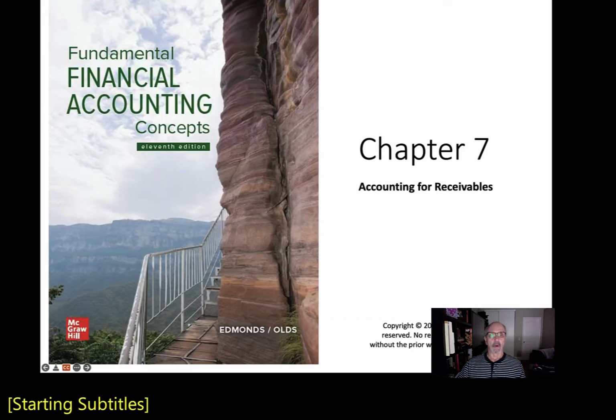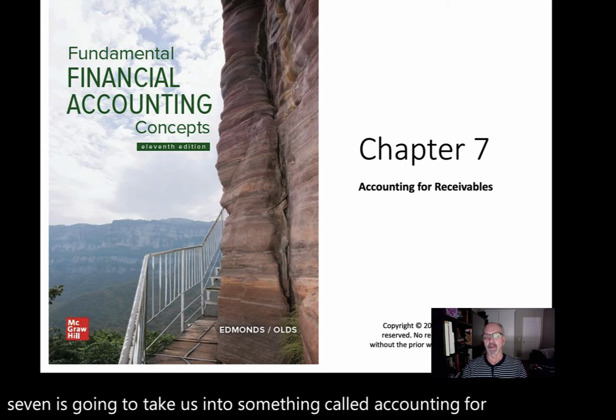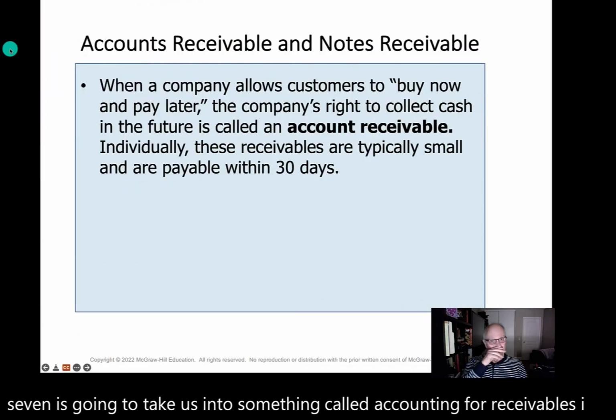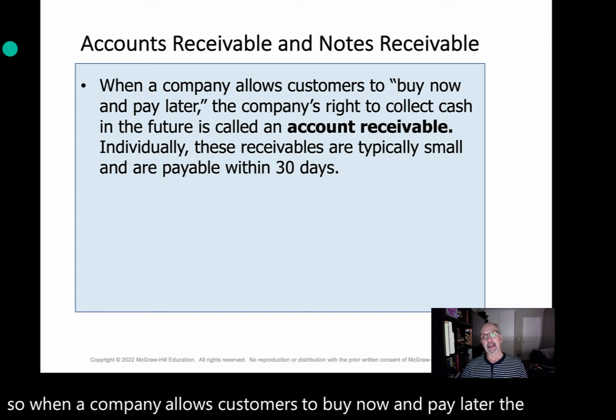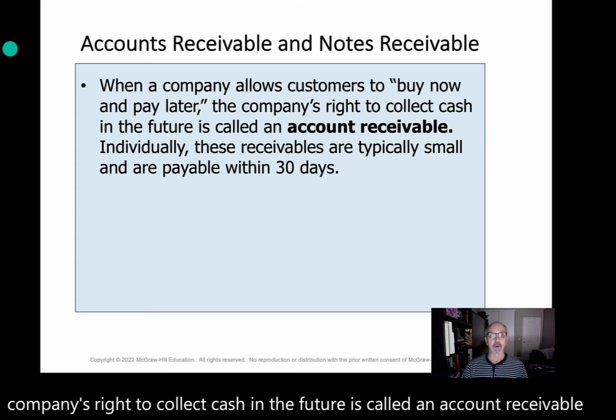All right, so chapter 7 is going to take us into something called accounting for receivables. I like to think of receivables as things that I'm waiting to receive, typically cash. So, when a company allows customers to buy now and pay later, the company's right to collect cash in the future is called an account receivable. Individually, these receivables are typically small and payable within 30 days.